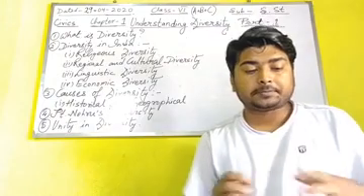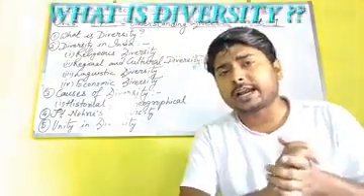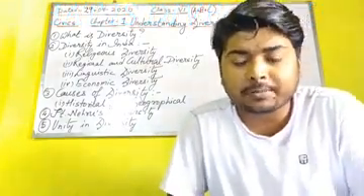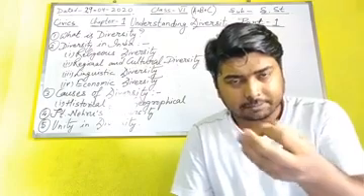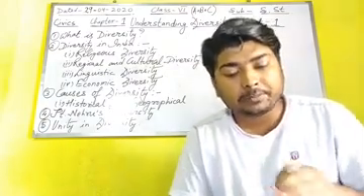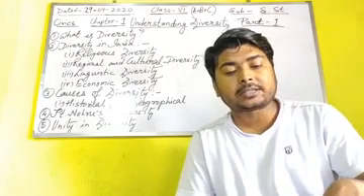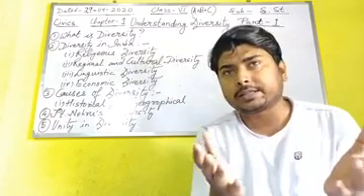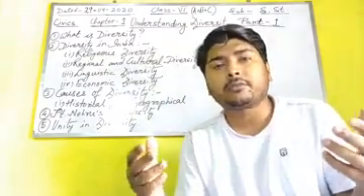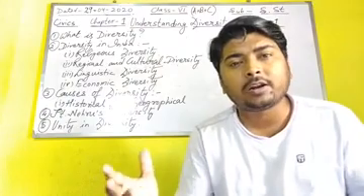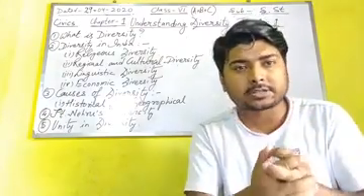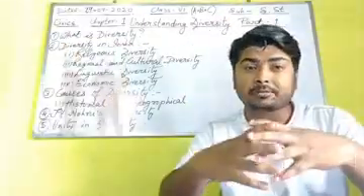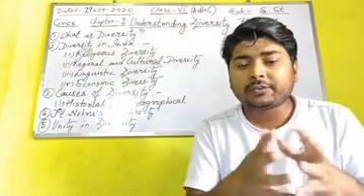Now coming to the chapter. The first point we are going to understand is what diversity means. It is also given in the first line of your chapter: people with different appearances, religious beliefs and practices coexist in the world. This is called diversity. Appearances means people who look different from one another. All the people around you are not similar in faces or characteristics. One person may be tall, one short, one fat, one thin, all different types of people.